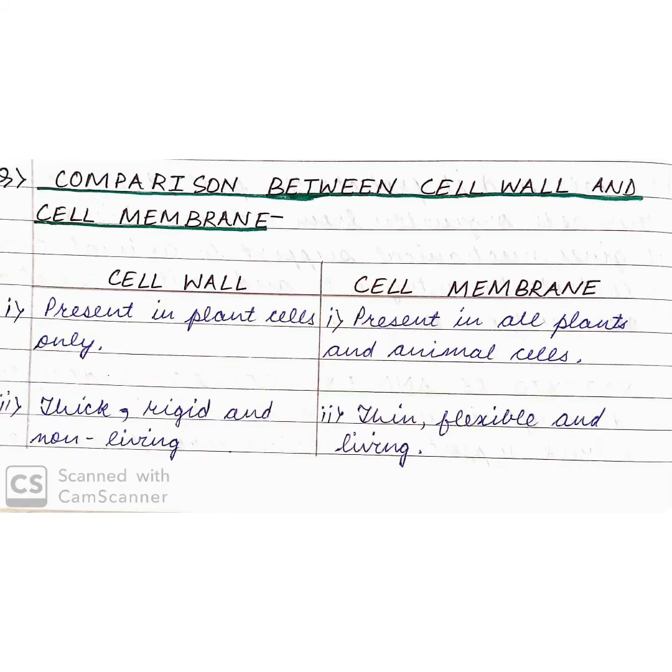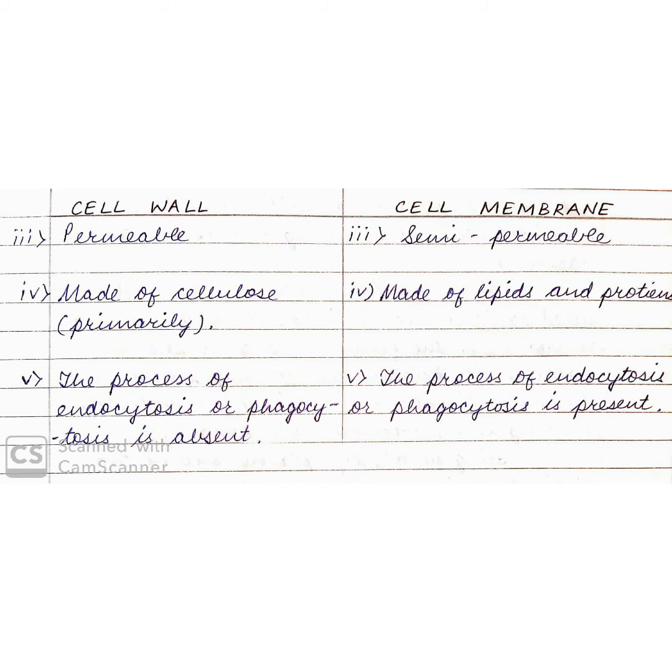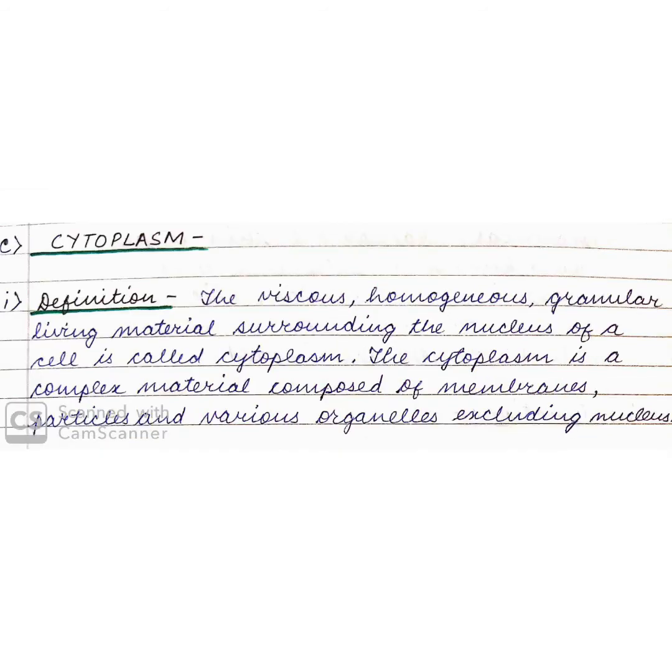Comparison between cell wall and cell membrane. Cell wall is present in plant cells only. Cell membrane is present in all plant and animal cells. Cell wall is thick, rigid and non-living. Cell membrane is thin, flexible and living. Cell wall is permeable, cell membrane is semi-permeable. Cell wall is made of cellulose primarily. Cell membrane is made up of lipids and proteins. The process of endocytosis and phagocytosis is absent in the cell wall. The process of endocytosis and phagocytosis is present in the cell membrane.